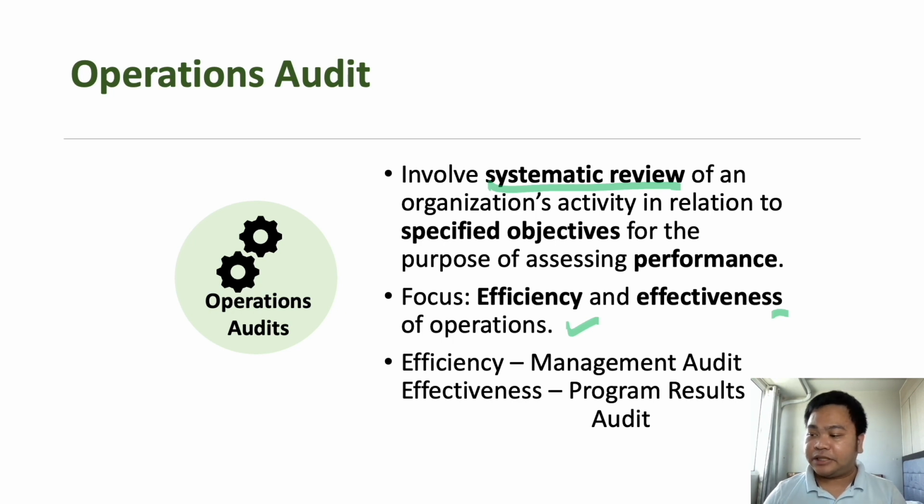Normally, a type of operations audit focusing on efficiency is a management audit, while a type of operations audit focusing on effectiveness is called or considered a program results audit. So these are some examples of operations audit, focusing on the efficiency and effectiveness of the entity's operations.